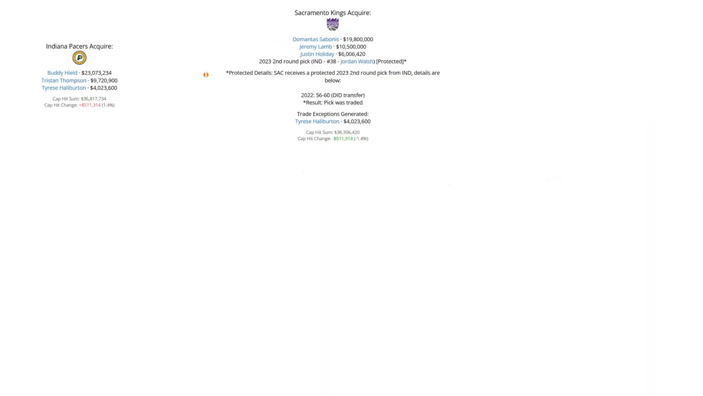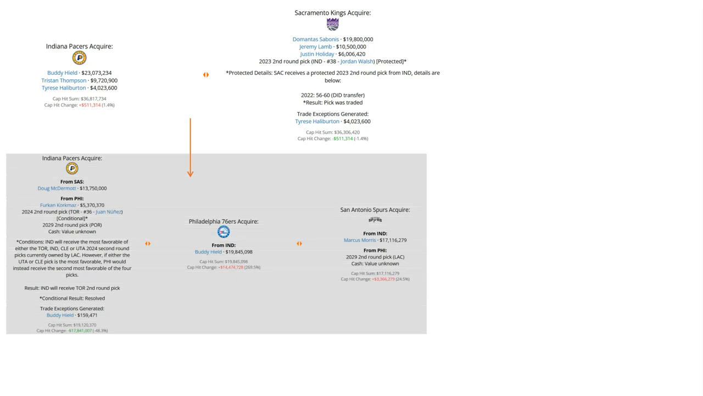Going back to the big Buddy Hield, Tristan Thompson to the Pacers for Sabonis, basically going to the Kings. Now, there are still some parts that I also need to bring up here. So after this trade, Buddy Hield was later flipped by the Pacers to the Philadelphia 76ers in a 3-team deal. Indiana would acquire Doug McDermott from the San Antonio Spurs, who tagged in as the third party here. Philadelphia would send back to Indiana Furkan Korkmaz and 2 second-round picks, one of them being conditional, and also an unknown amount of cash. And from Indiana goes Marcus Morris to the San Antonio Spurs, and the Sixers would send the Spurs a second-round pick in 2029 and an unknown amount of cash.